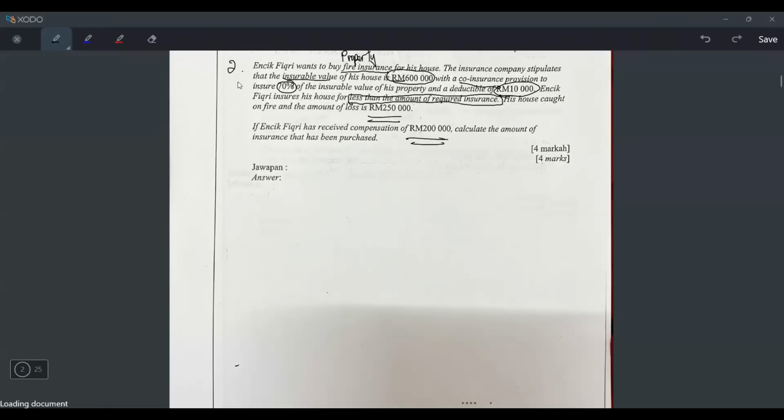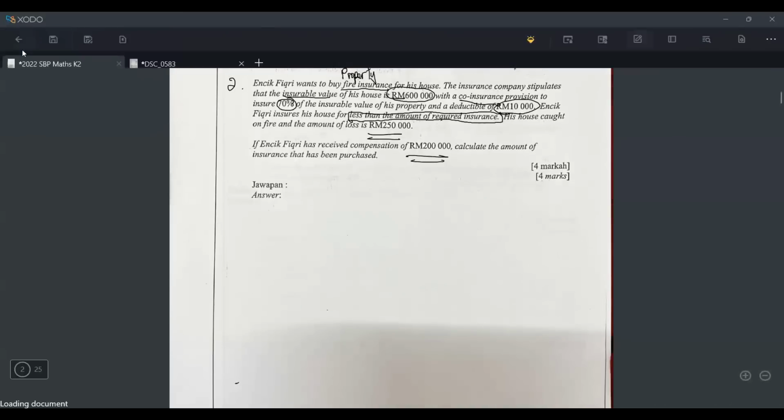Let me tell you why students think insurance is susah. It's because they never differentiate the soalan. They never bezakan the soalan. If you learn how to bezakan the type of question, you can do it. Okay, let's just forget about this question. I will take you somewhere else.